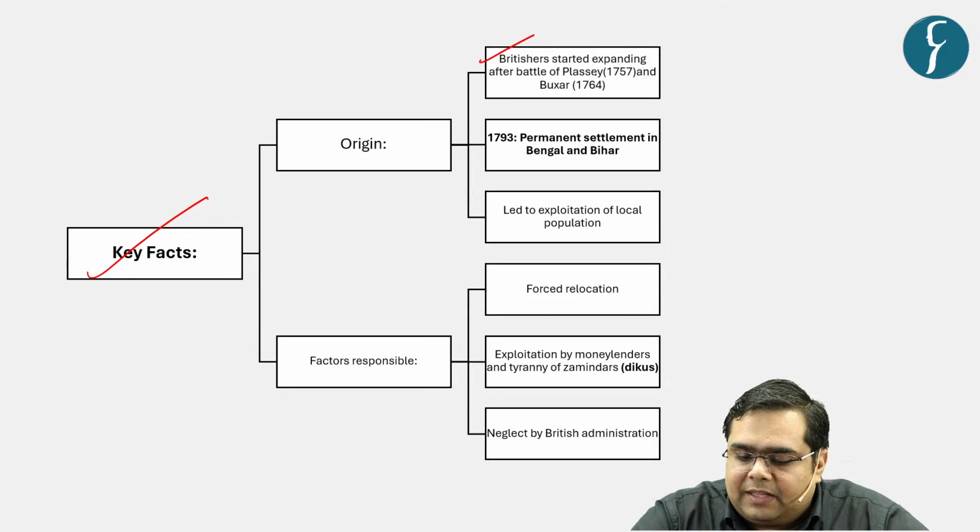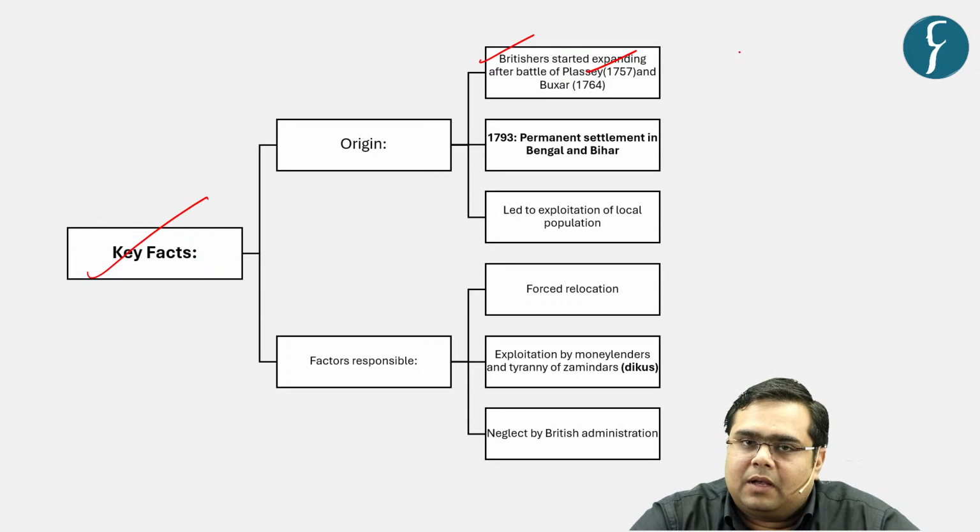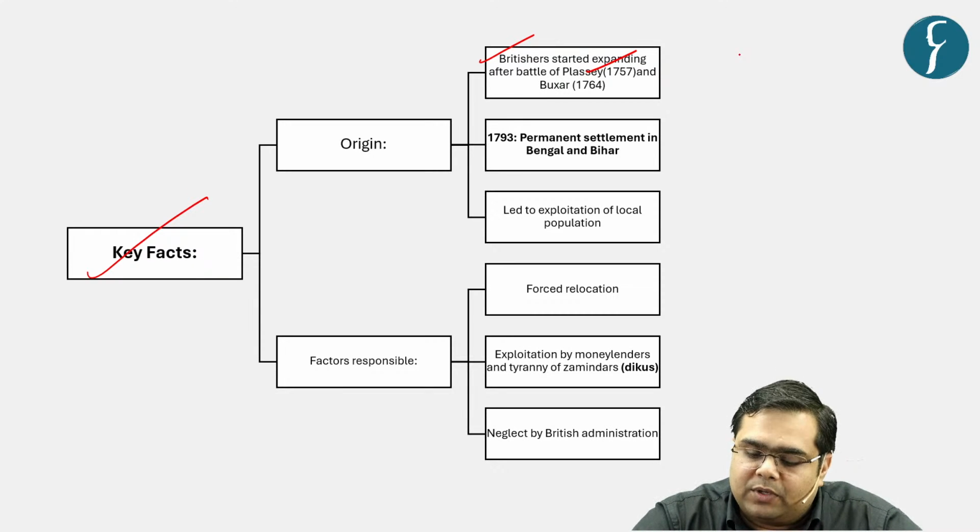So after the Battle of Plassey, the colonial expansionist project was started by the Britishers, and it began with the regions of Bengal, Bihar and Odisha. What is the present location of Santhal tribes? Let us say over here in Jharkhand. Okay.